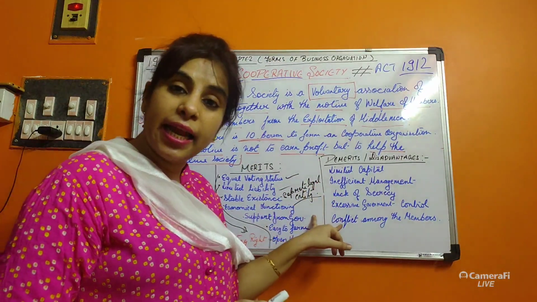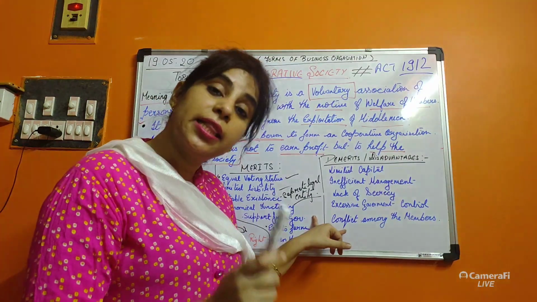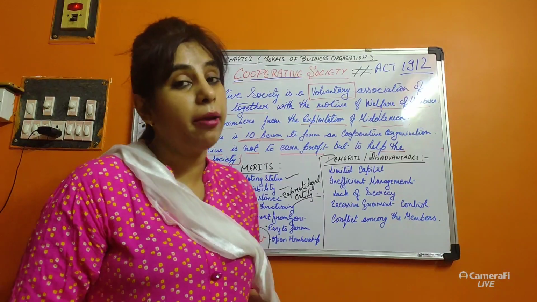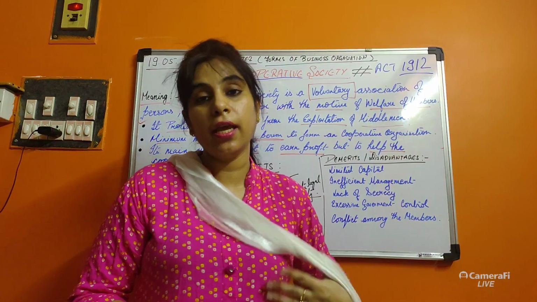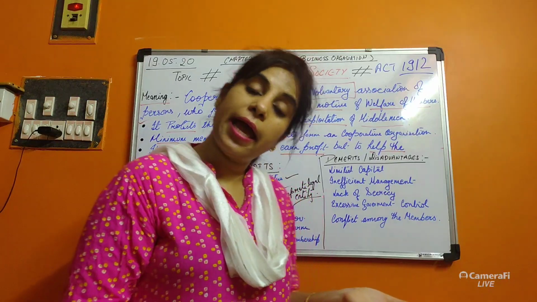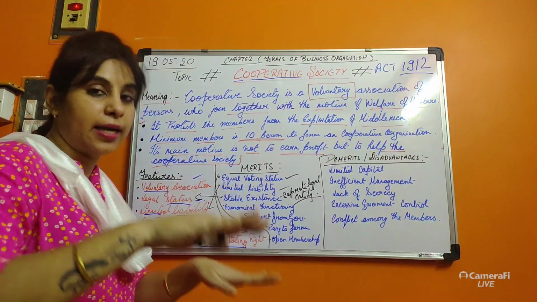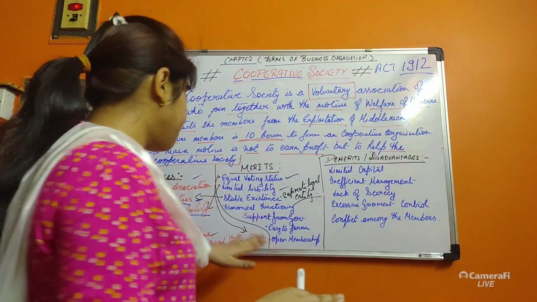It is a separate legal entity, so if anything happens to a member, the business will go on with the remaining members, or more members can join. So it is a stable existence. Stable means continuous.